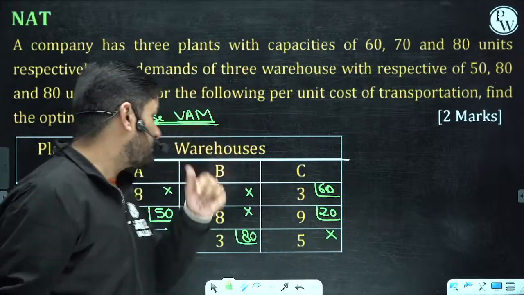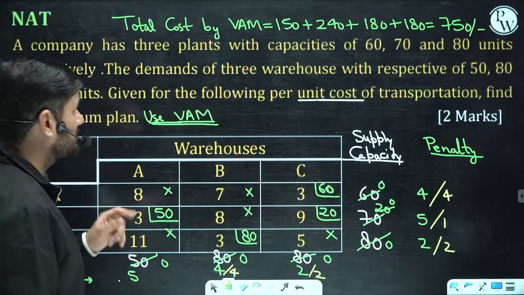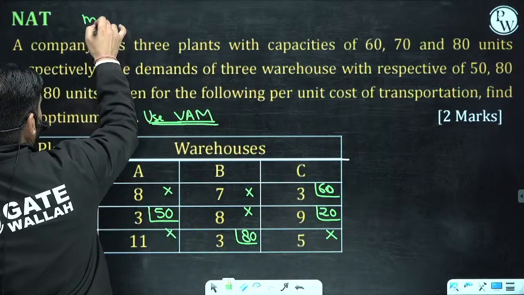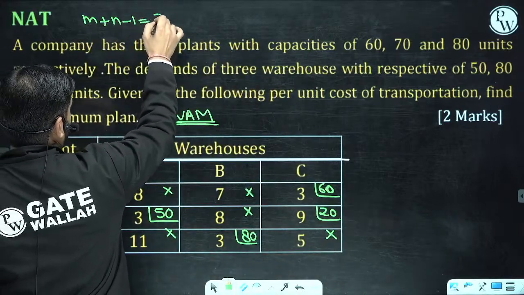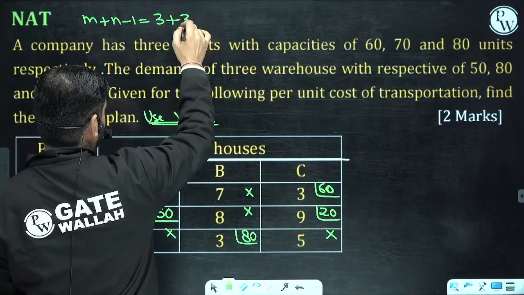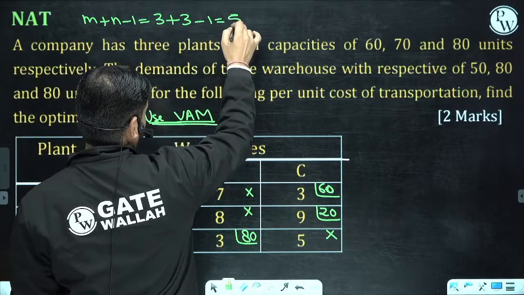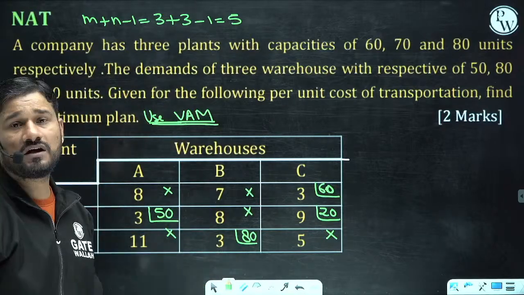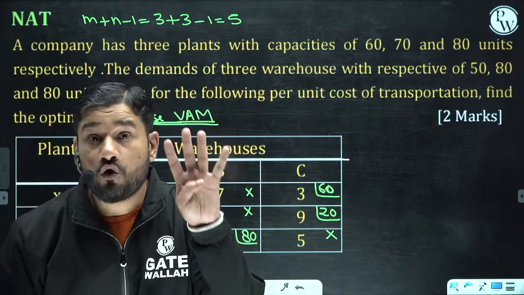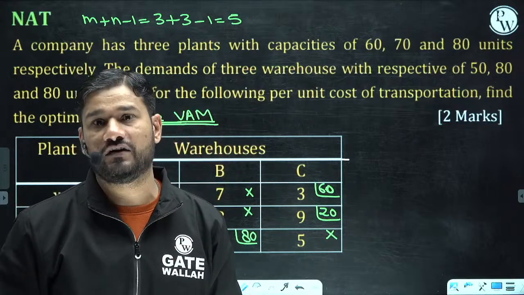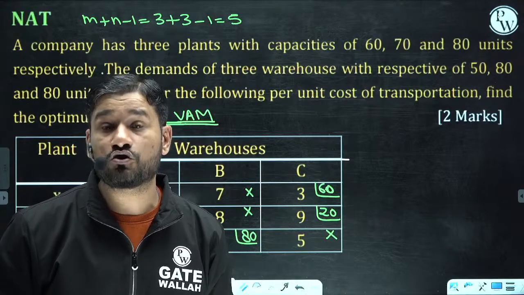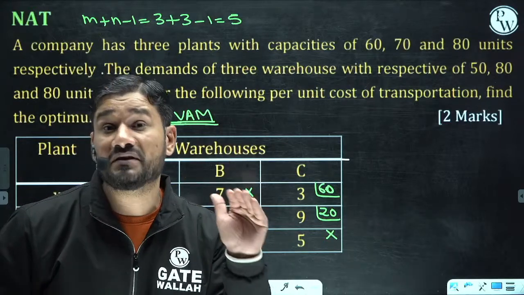Let me tell you with this. What is m plus n minus 1? 3 rows, 3 columns, minus 1 equals 5. How many filled cells are you having? You are having only 4 filled cells, beta. So it means your number of occupied cells is less than m plus n minus 1.